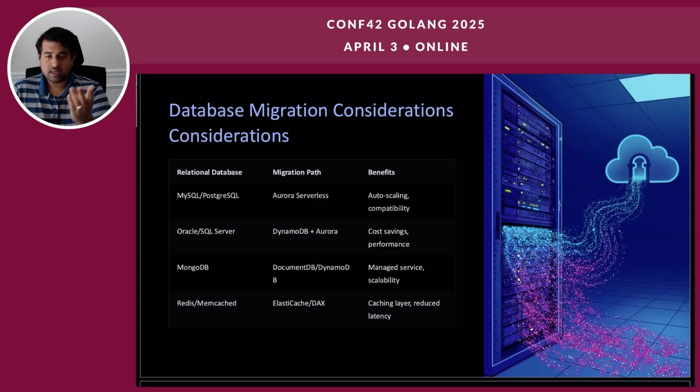Memcached or Redis to ElastiCache or DAX. ElastiCache and DAX provide a caching layer, reducing the latency and improving the performance, ideal for applications that require fast data access and caching capabilities.